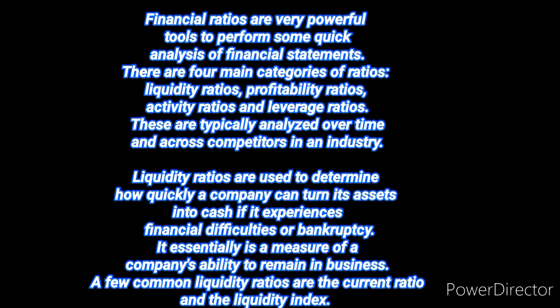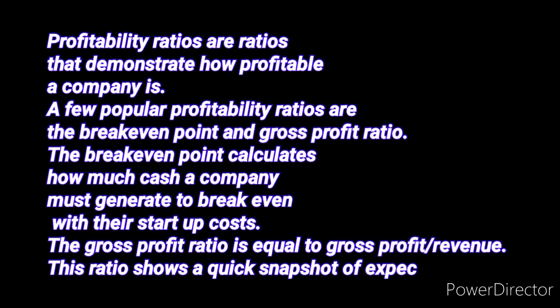Profitability ratios are ratios that demonstrate how profitable a company is. A few popular profitability ratios are the break-even point and the gross profit ratio. The break-even point calculates how much cash a company must generate to break even with their startup costs. The gross profit ratio is equal to gross profit over revenue. This ratio shows a quick snapshot of expected revenue.